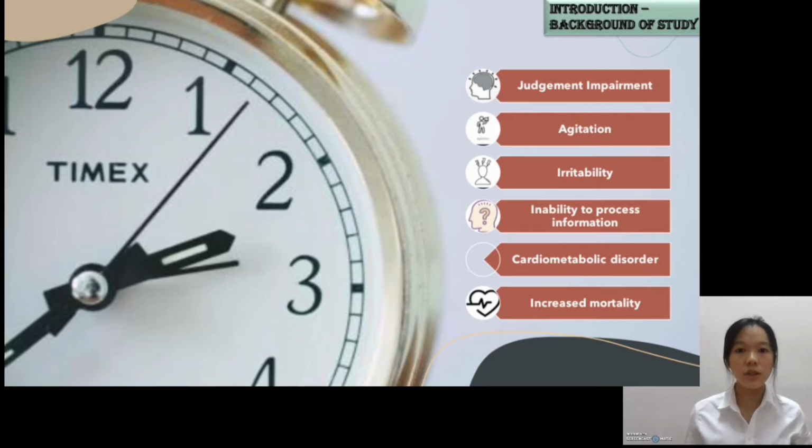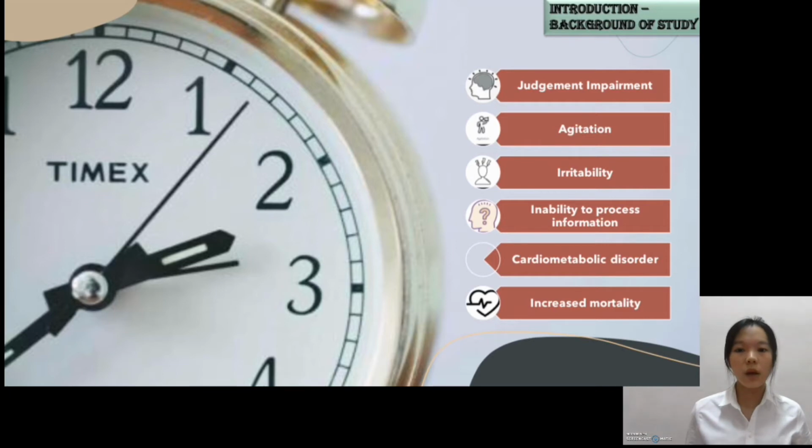Next, agitation is a state of anxiety that has symptoms such as irritability, oppositional behavior, and inappropriate language. Irritability is a feeling of agitation. Individuals who are suffering from the symptoms of irritability are more likely to feel frustrated and upset in their daily life. Fourthly, inability to process information, which means individuals have no ability to process the right information.